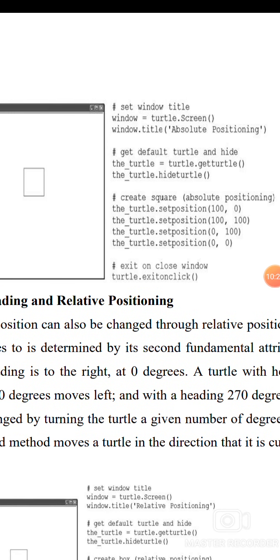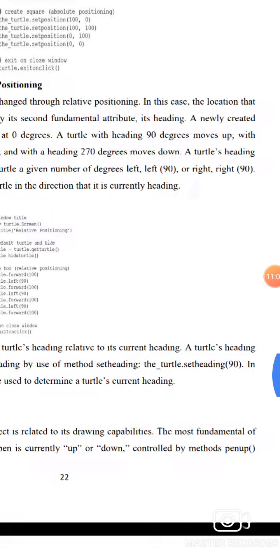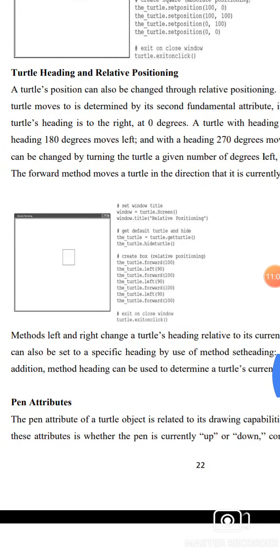The turtle heading and relative positioning. The turtle position can also be changed through relative positioning. The second fundamental attribute is heading. For a newly created turtle, the heading is right at 0 degrees. A turtle heading of 90 degrees moves up, 180 degrees moves left, and a heading of 270 degrees moves down. The turtle heading can be changed by turning the turtle a given number of degrees, left 90, right 90. The forward method moves the turtle in the direction that it is currently heading.